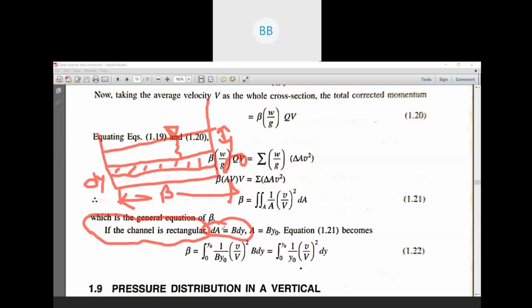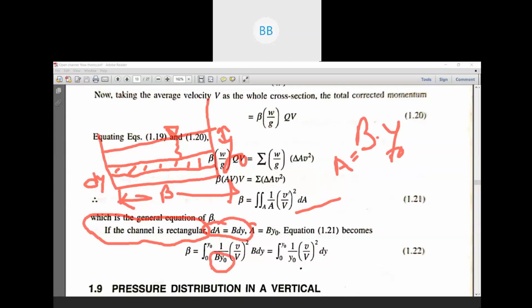So we calculate dA. Then the total area for the whole cross section of the rectangular channel is B multiplied by y naught, as we have considered y naught as the total depth of flow. Now you substitute in this equation. So 1 by area, in place of area we substitute B into y naught.